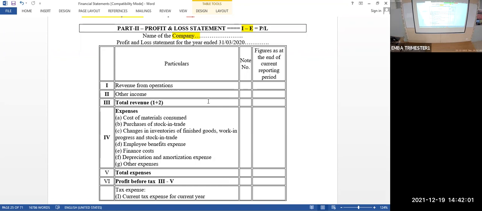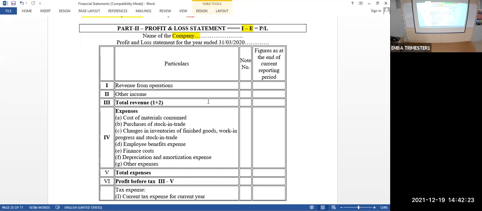You lent a loan, then you are getting interest from the customer. That time, that interest will become revenue from operation. So it depends upon the business, whether it is revenue from operation or other income. Sales income is mainly revenue from operation. Sales is revenue from operation.